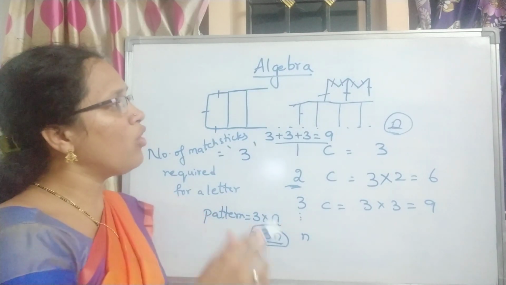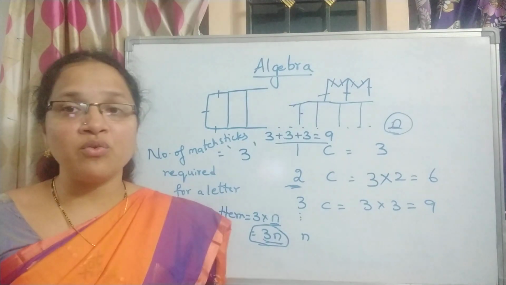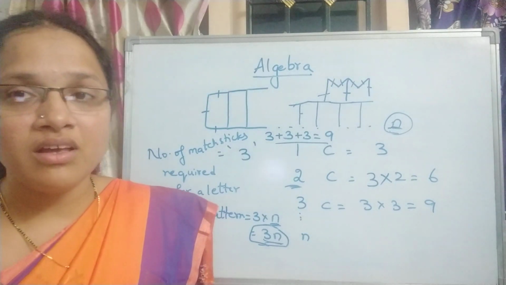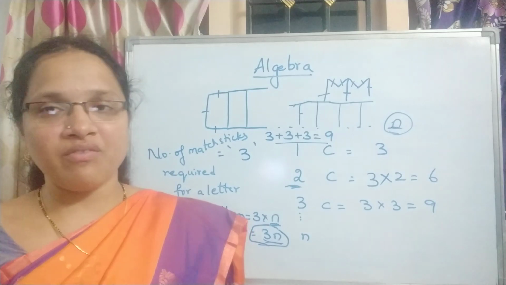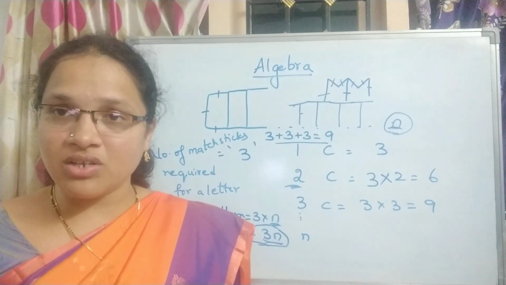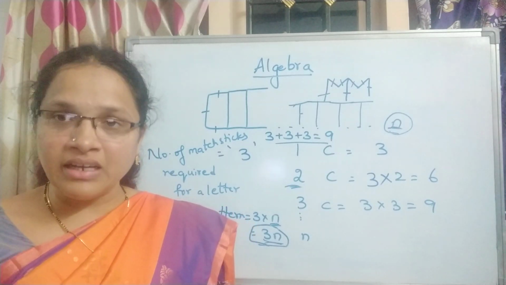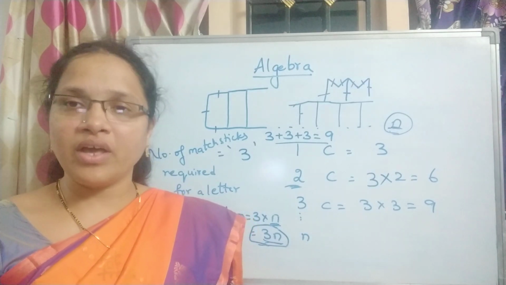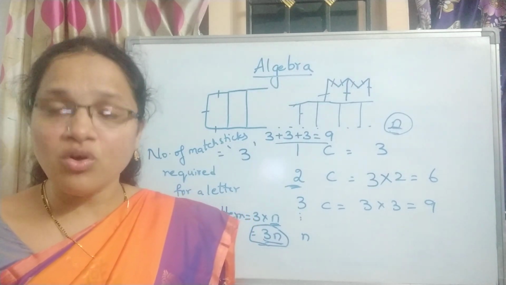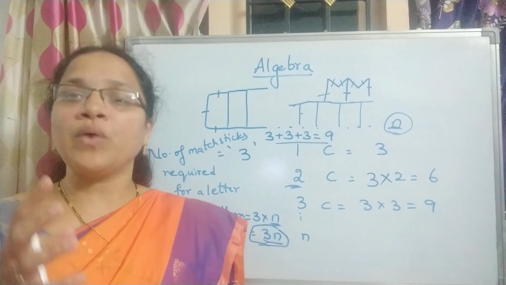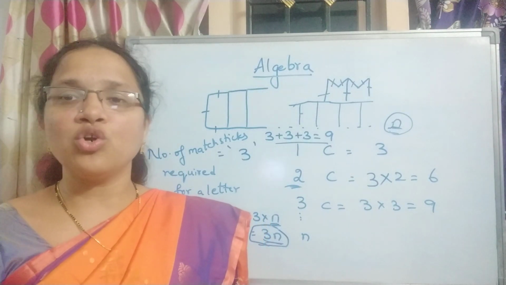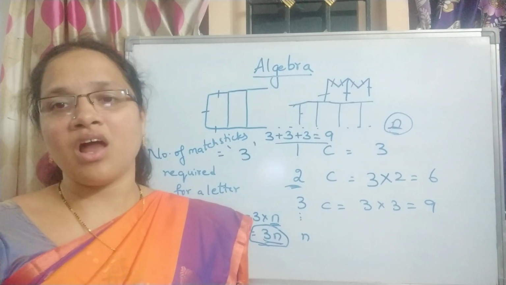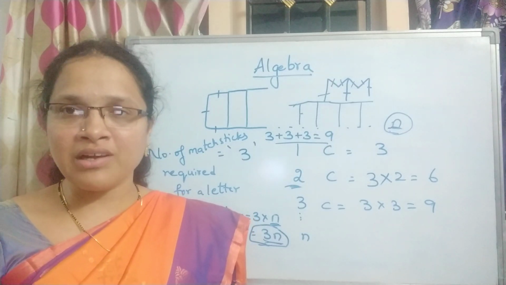So in the overall topic, we have learnt only one new term here. What is that? Variable. Variable is a new term which you have learned. Variable means nothing, children. It is a letter, a letter indicating an unknown, which is taken from the 26 letters of English. So any letter can be taken to denote an unknown value. So I hope I am clear to you.